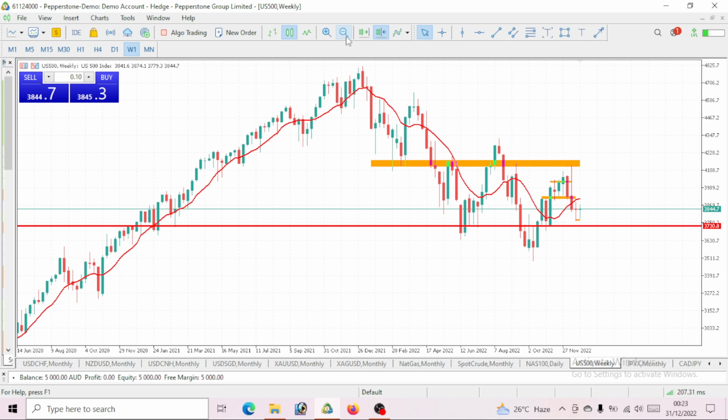Now, before you want to place a trade, right, you want to ask yourself some questions, right? And one of those questions you would want to ask yourself is, what is the trend for this movement that I want to trade?